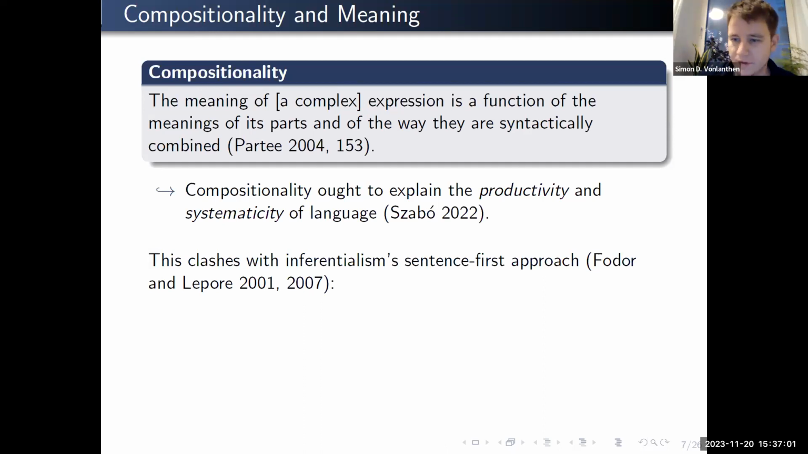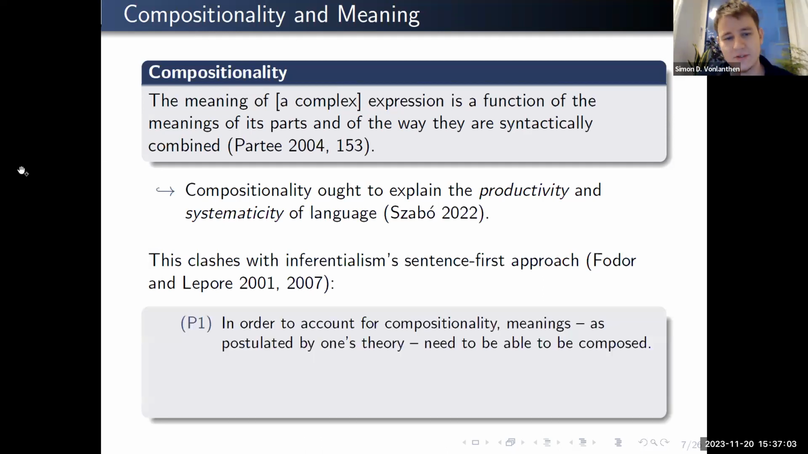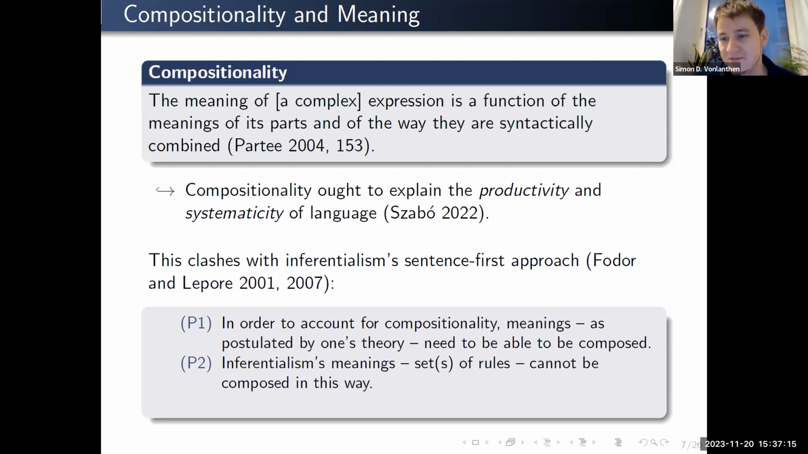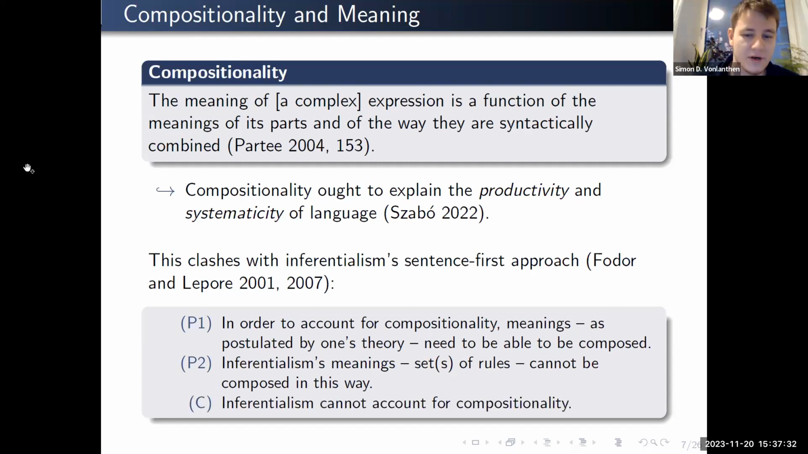That's an argument due to Fodor and Lepore. In a nutshell, it goes like this. In order to account for compositionality, the meanings of subsentential expressions specifically have to be able to be composed in some way. But then the problem starts, because the rules of inference that inferentialists like to draw upon do not operate on subsentential expressions. They operate on whole sentences. And even if you then equate the meaning of an expression with some set of rules, those neither can really be composed in the way required. Therefore, we cannot account for compositionality.